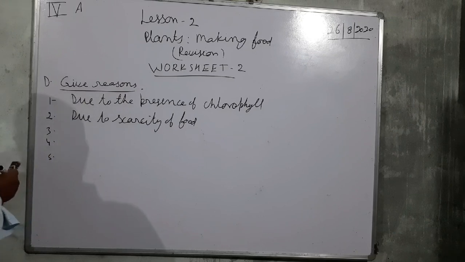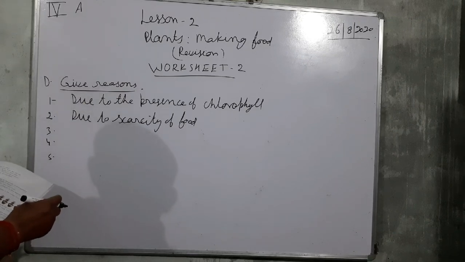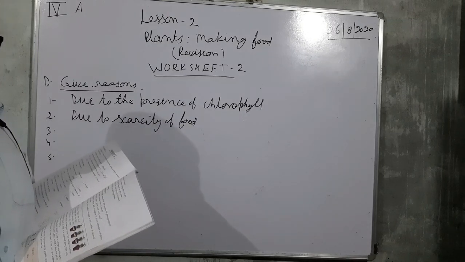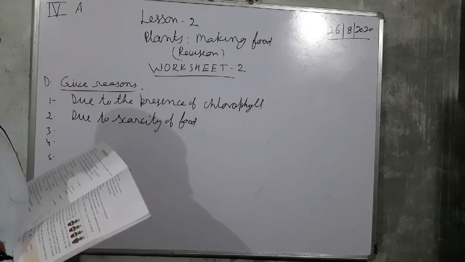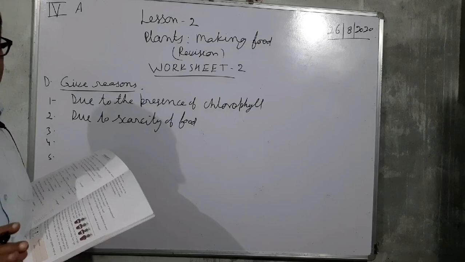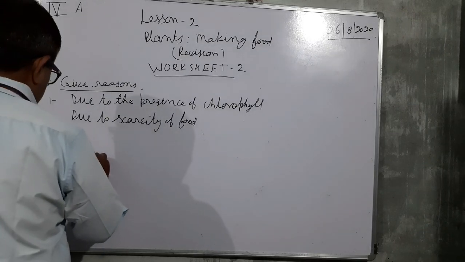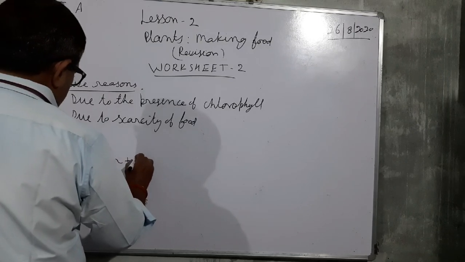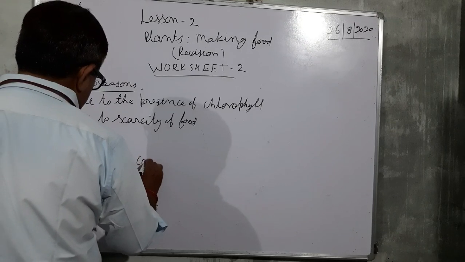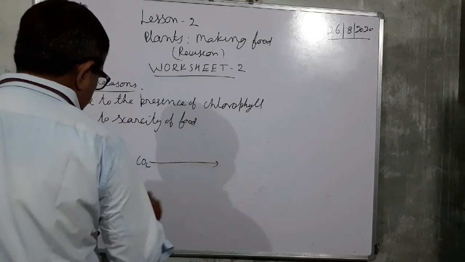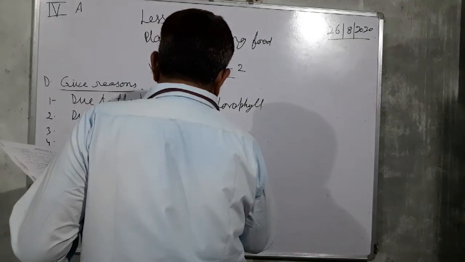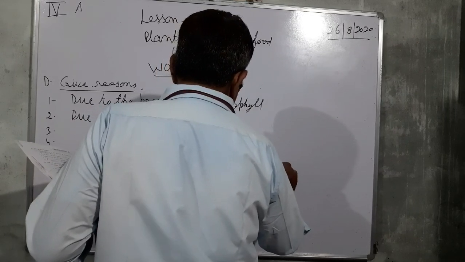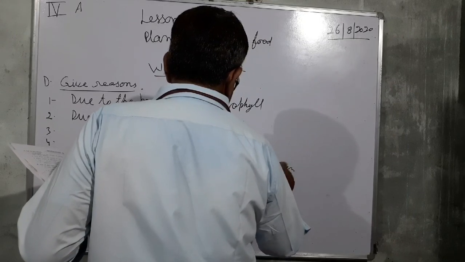I am telling you sunlight is necessary for the photosynthesis because sunlight breaks water and carbon dioxide into glucose plus oxygen.